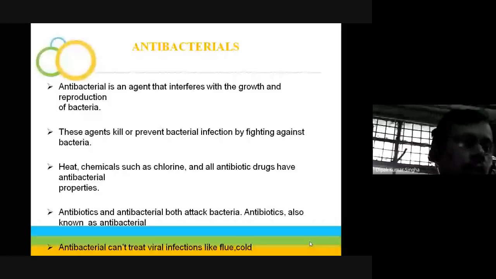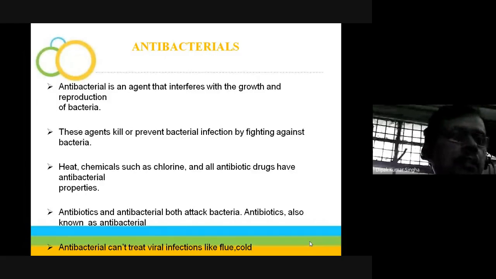These agents kill or prevent bacterial infection by fighting against the bacteria. Basically, bacteria infect the body and produce infection, and the agents fight against the bacteria. Heat, chemicals such as chlorine, and all the antibiotic drugs have antibacterial properties.